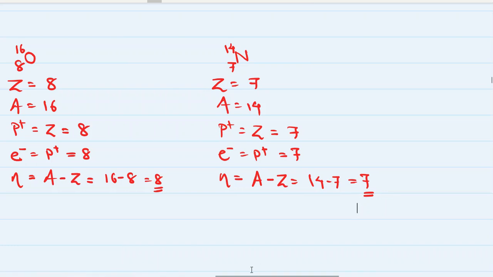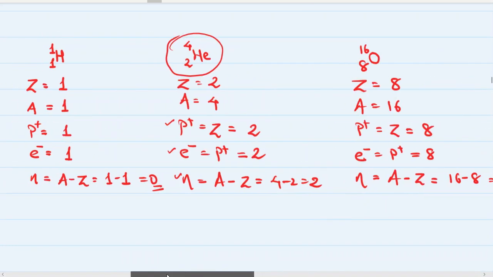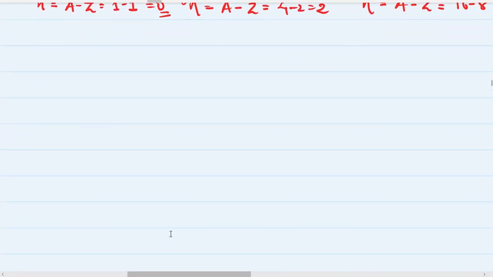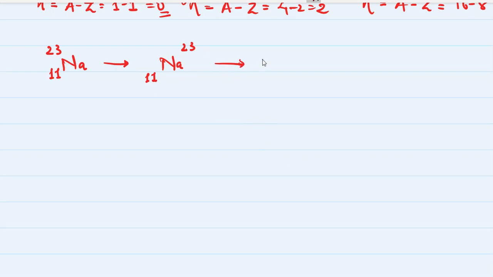Okay, now let's take example of some metals. We have not talked about any metals till now. Let's take an example of, let's say, sodium. Sodium has a mass of 23 and its atomic number is 11. In some books you might see that it is written as 23 11 or it is written as 23 11. Doesn't make any difference.